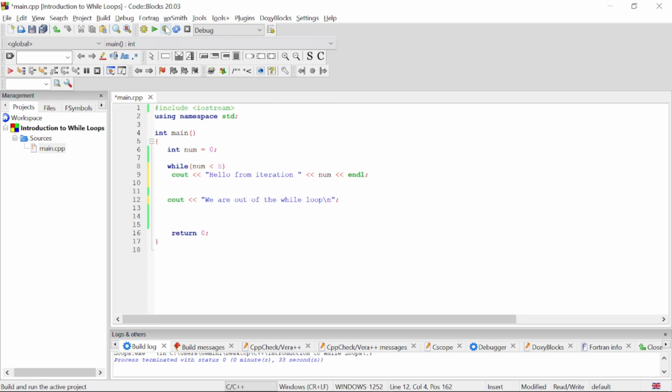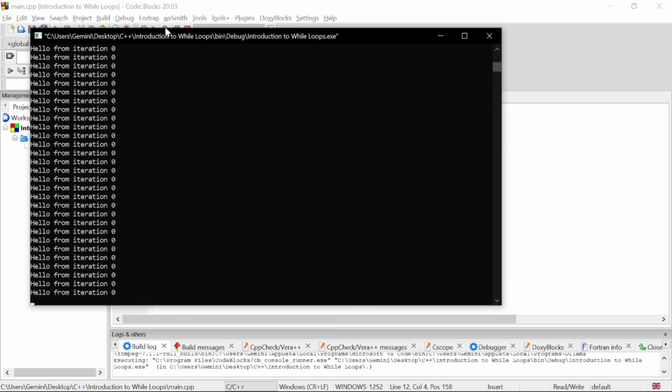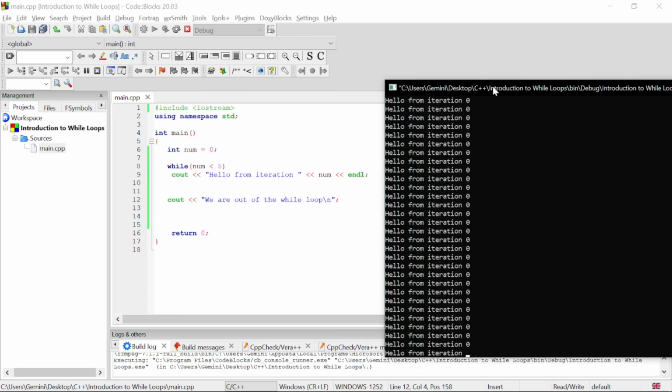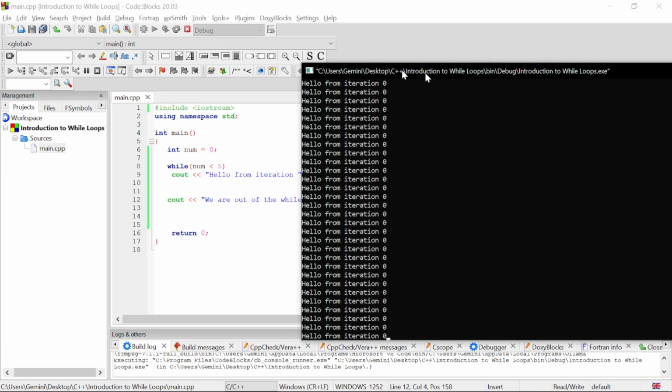So we can run this and we are not getting any errors. The only thing is we are expecting an infinite loop. The loop keeps on running because num is always 0. So there is no way we can break out of this loop and then come to the next line of code outside the while loop, right? So let's end this.